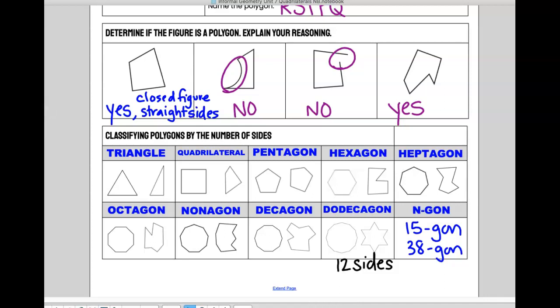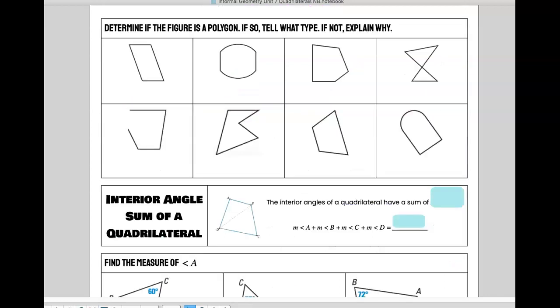Okay, you ready to flip? Determine if the figure is a polygon. If so, tell what type. If not, explain why. So first one I'm going to help you out with, and then I'm going to let you try these on your own. Well, first of all, is it a polygon? Yes. How many sides does it have?